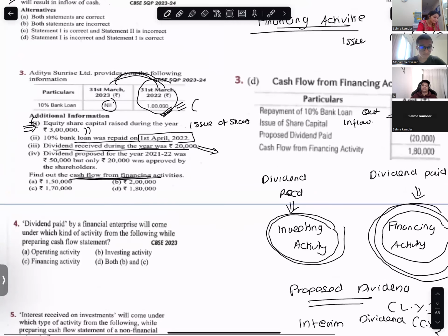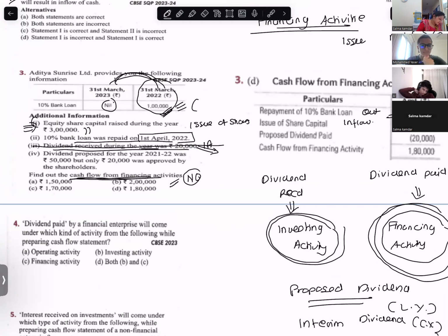Investing activity. Will it come in cash flow from financing activity? No. So I'm striking this off.